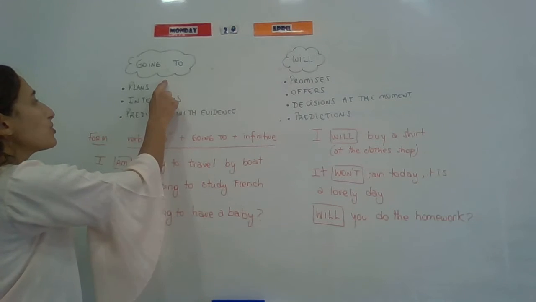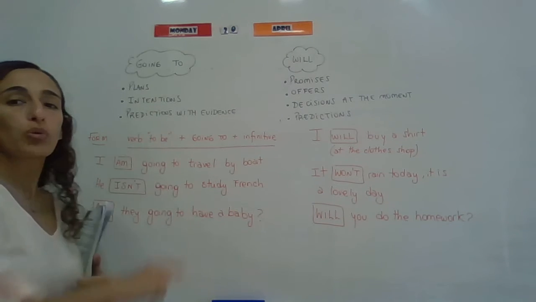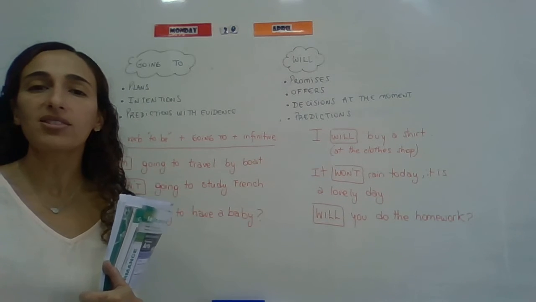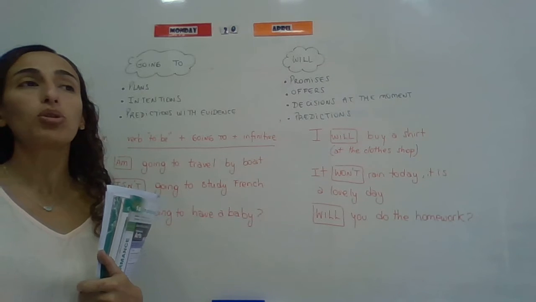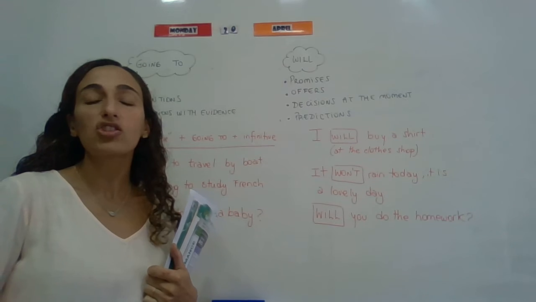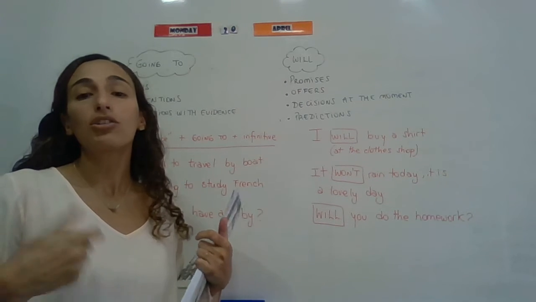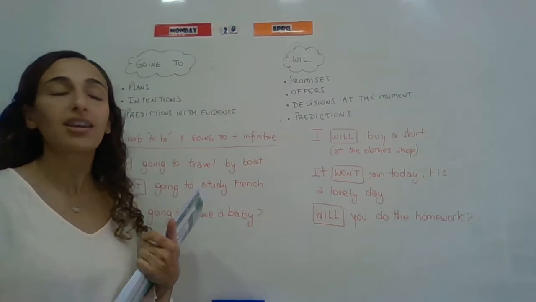We use going to talk about plans, intentions, and predictions with evidence, right? What is that prediction with evidence? For example, you see a pregnant woman and you say she's going to have a baby. You can see the evidence and you can make a prediction with that evidence.